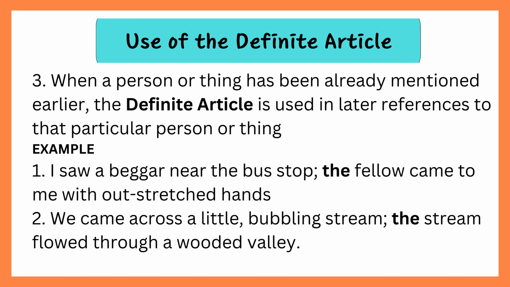When a person or thing has been already mentioned earlier, the definite article is used in later references to that particular person or thing. Example: 1. I saw a beggar near the bus stop. The fellow came to me with outstretched hands. 2. We came across a little bubbling stream. The stream flowed through a wooded valley.